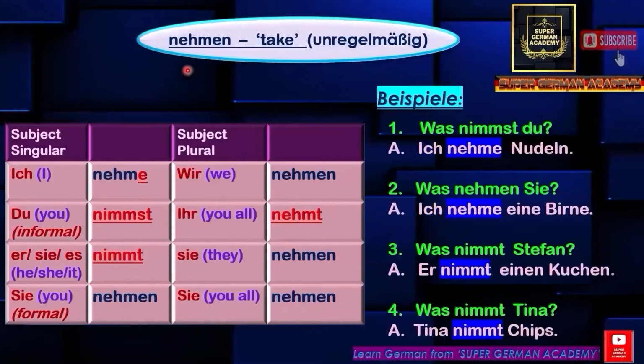The last verb is nehmen. Nehmen bedeutet take. Let's see its conjugation. For subject singular, ich nehme, du nimmst, er/sie/es nimmt. For subject plural, wir nehmen, ihr nehmt, sie nehmen, Sie nehmen. See the conjugation pattern. The spelling is changing, right? The pattern is changing. So this verb is called unregelmäßig. That is, nehmen is an irregular verb.